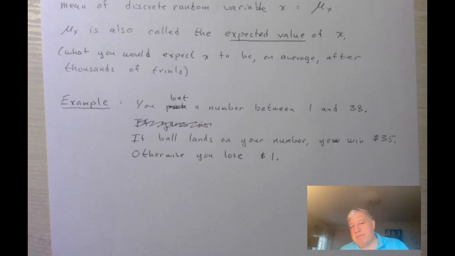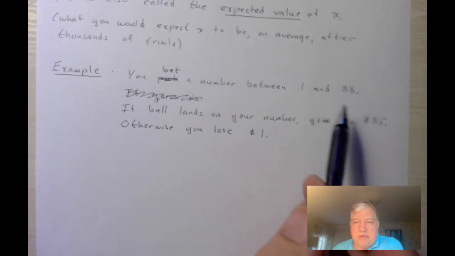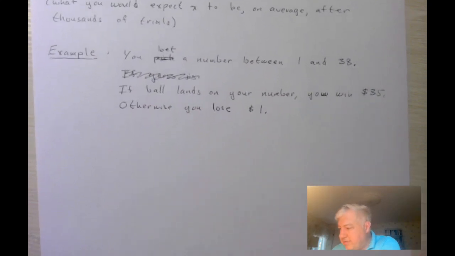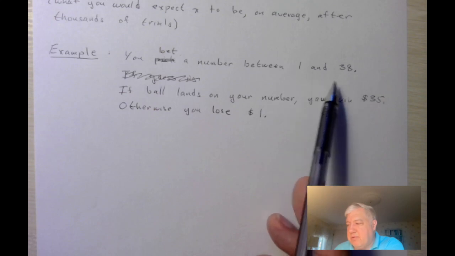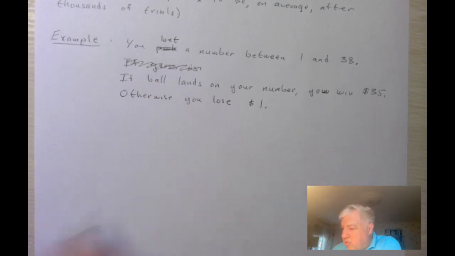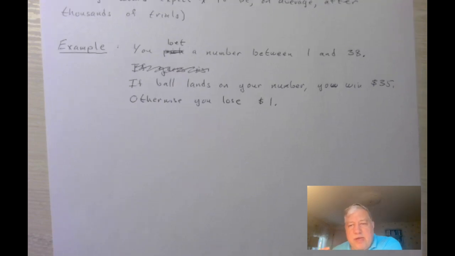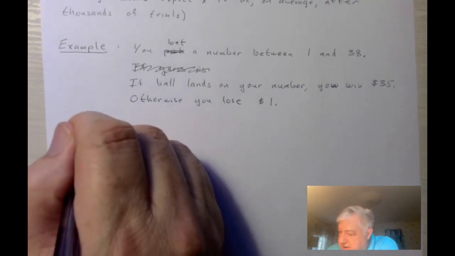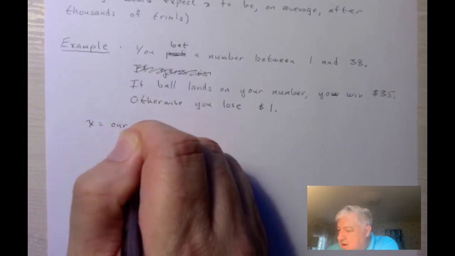If you win. So we can see that the probability of winning, that the ball will fall on the number that we picked, is 1 out of 38. And then 37 out of 38 times we will lose, right? The way we want to think about it is we ultimately want to know the amount we're winning. So let's let x be our total winnings.